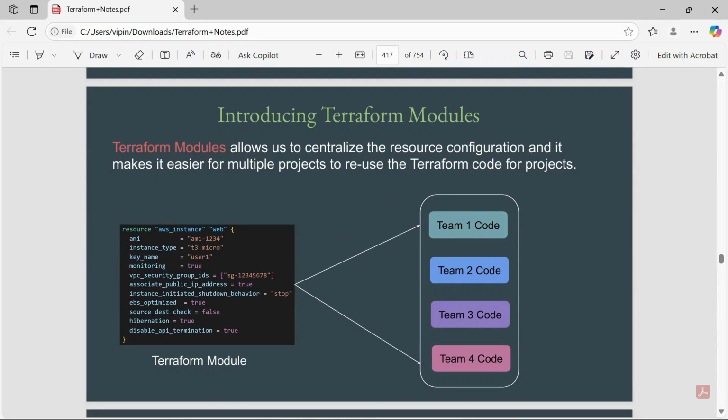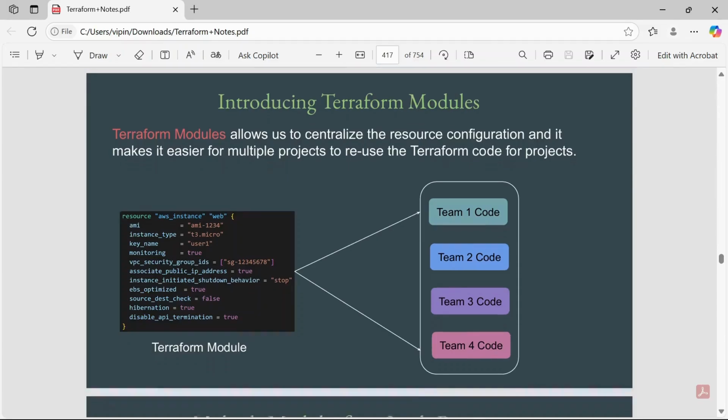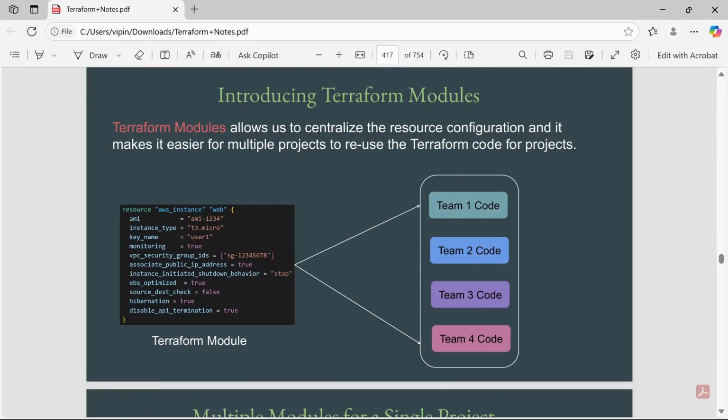Introducing Terraform modules. Terraform modules allow us to centralize the resource configuration, and they make it easier for multiple projects to reuse the Terraform code. If we have a central Terraform module, it can be called by any team that belongs to your organization, or outside your organization, if they have module access.